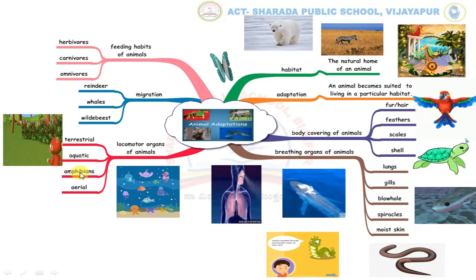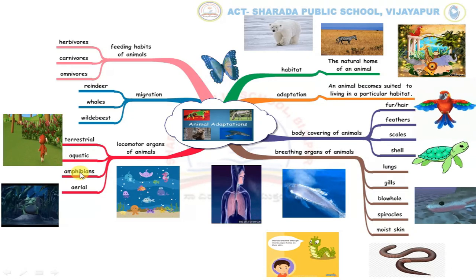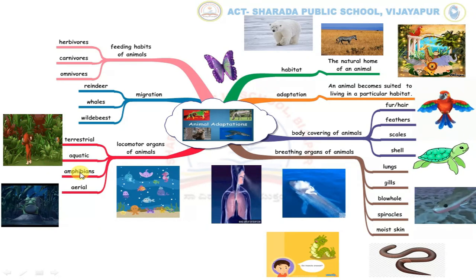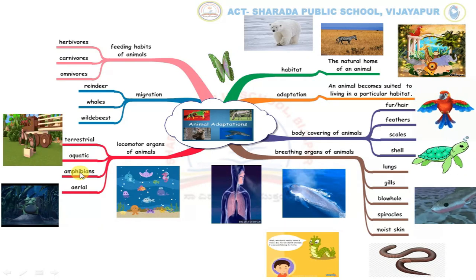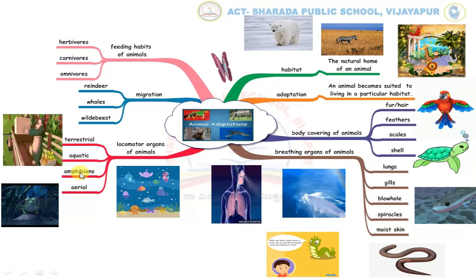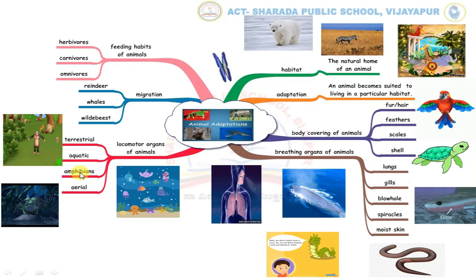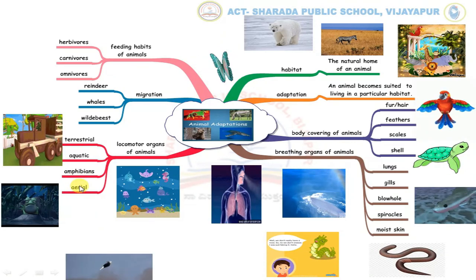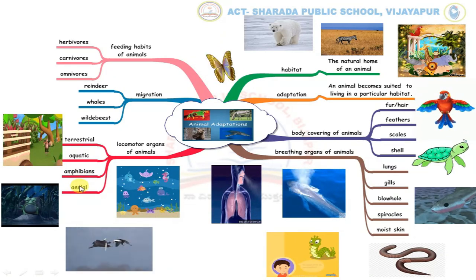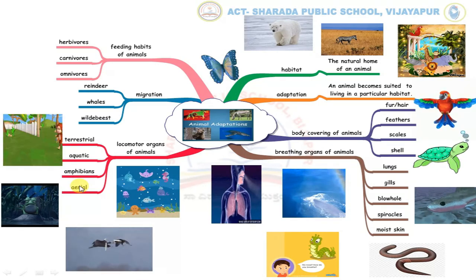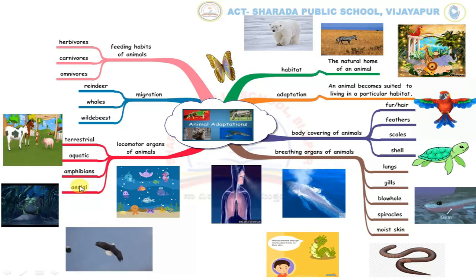Amphibious animals. Which animals live on land as well as in water? Ducks and frogs have webbed feet to swim in water. Their long hind limbs help them to jump and leap on the land. The last is about aerial animals. Insects such as houseflies have a pair of wings to fly. Birds fly with the help of their wings.